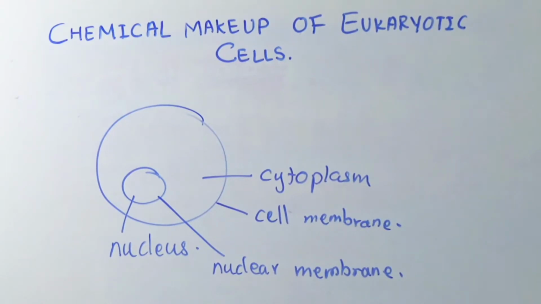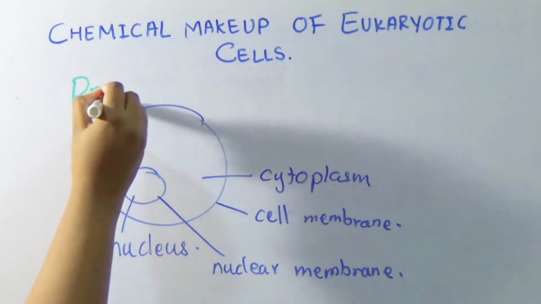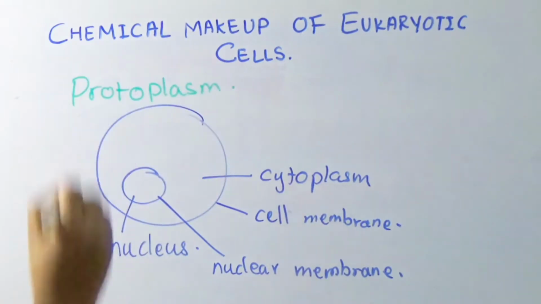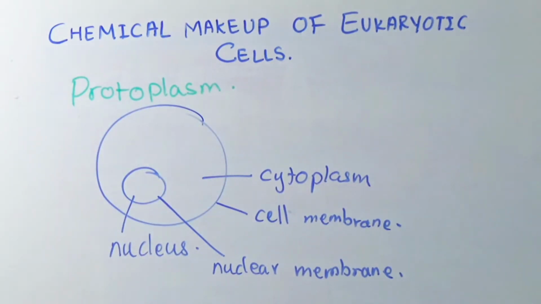And all these different structures and substances that make up the cell is called protoplasm. So, what is protoplasm? Once again, the protoplasm is the different substances that make up the cell. So, what are these substances?